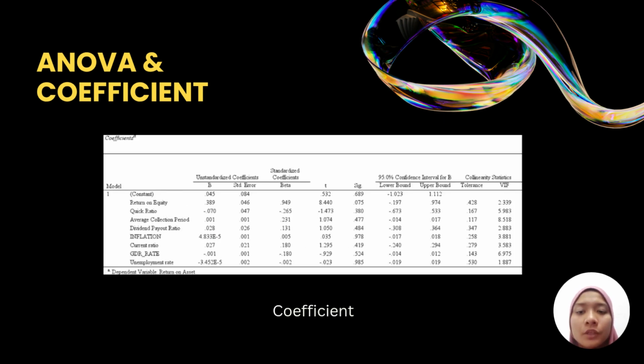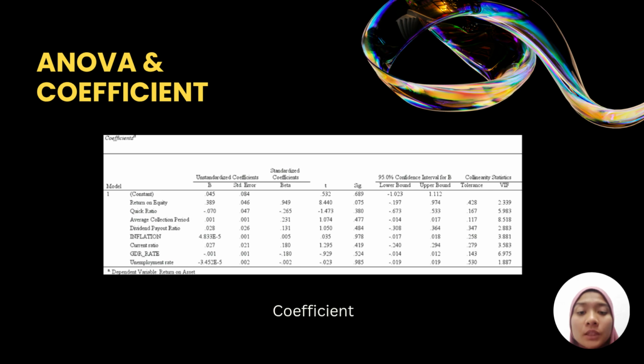The regression coefficient results show how each independent variable individually affects ROA. Return on equity (ROE) has a positive coefficient of 0.389 and is the most influential variable, indicating that increases in profitability significantly improve asset returns.